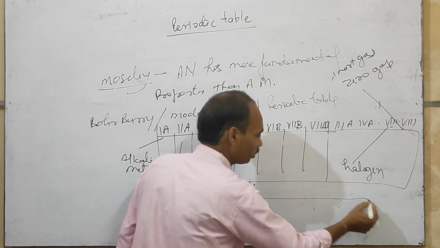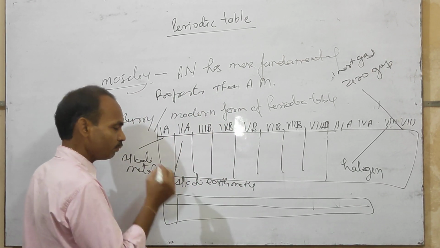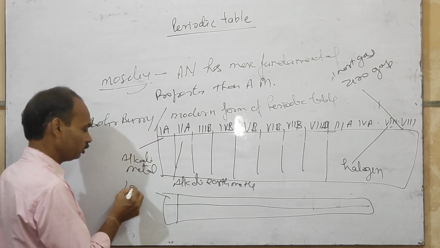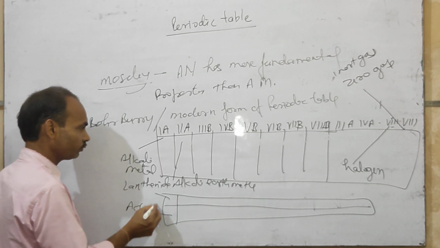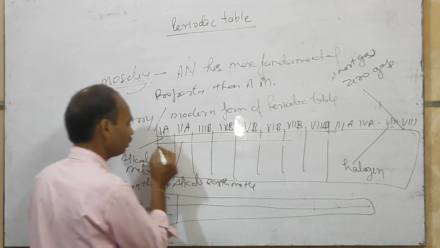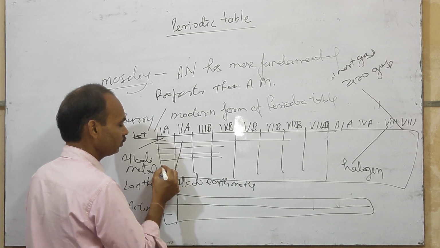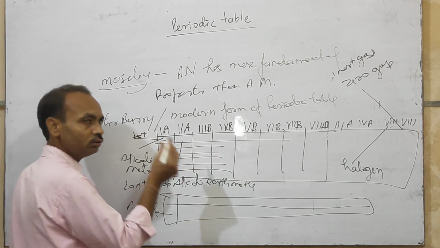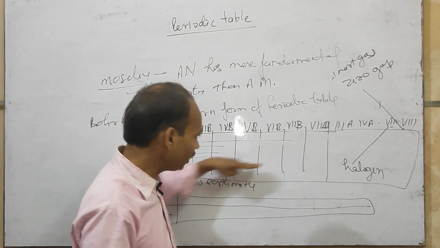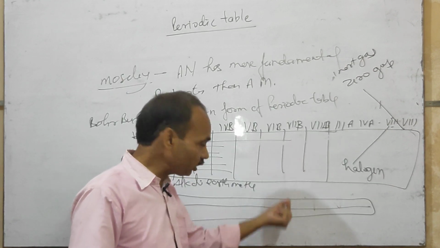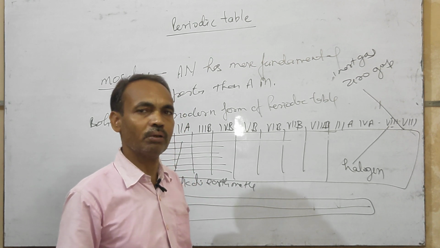He also put some elements outside the table. This is known as the lanthanide block, and this is known as the actinide. This is the first period, second period, third period, fourth period, fifth period, sixth period and seventh period. There are 7 horizontal periods and 18 vertical columns known as groups in the modern form of the periodic table.